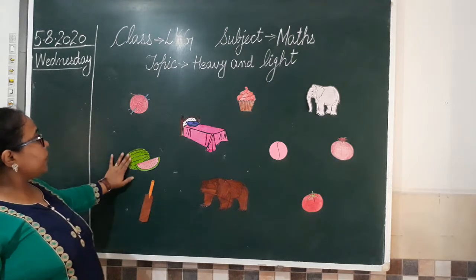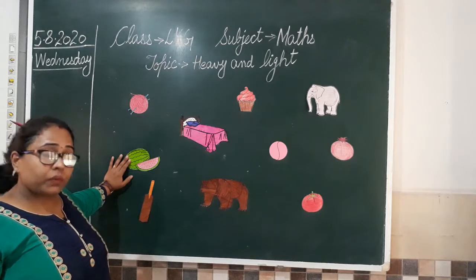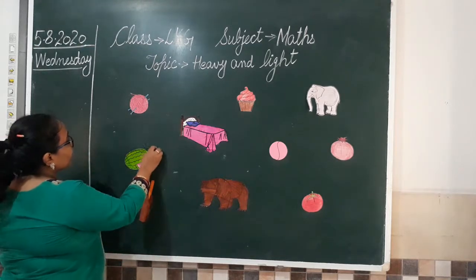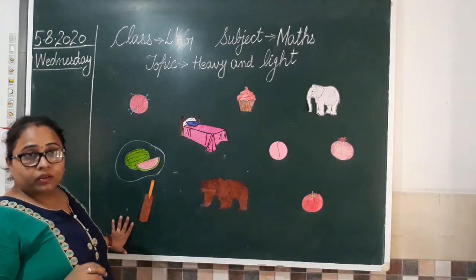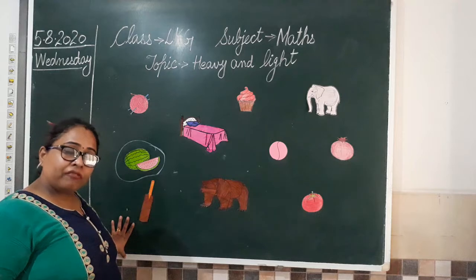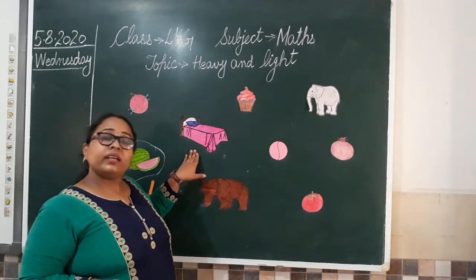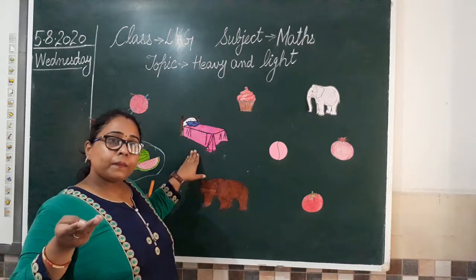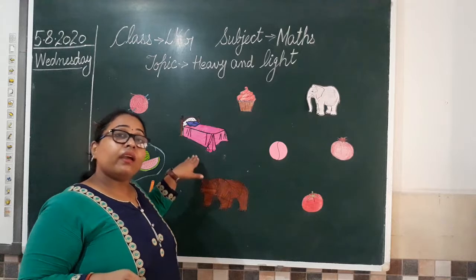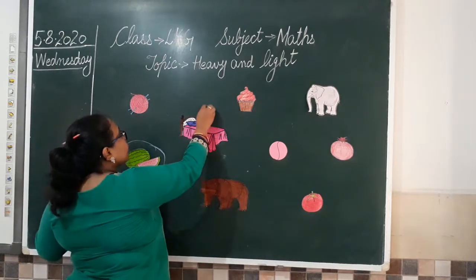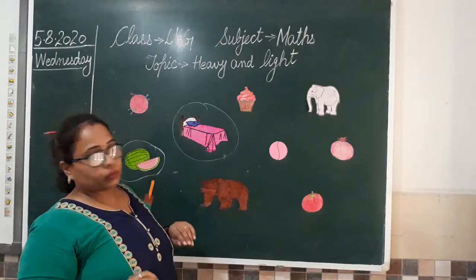Okay. So watermelon. Is watermelon heavy? Yes it is. Hum poora watermelon pick nahi kar paate. So what I'm going to do? I'm going to put a circle like this. So bat. You all can pick your bat and play with it. Good. Then we have bed. Is it easy for you to pick up your bed? Aap bed pick kar sakte ho? No, you cannot because it is heavy in weight. So what we are going to do? We are going to circle this picture of bed also.